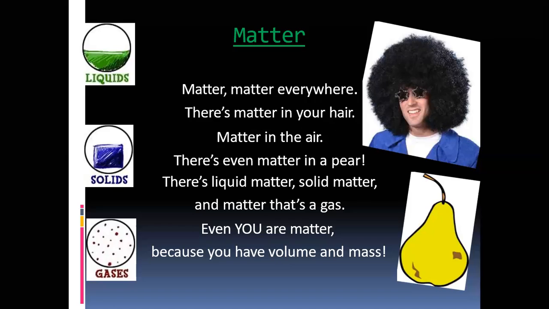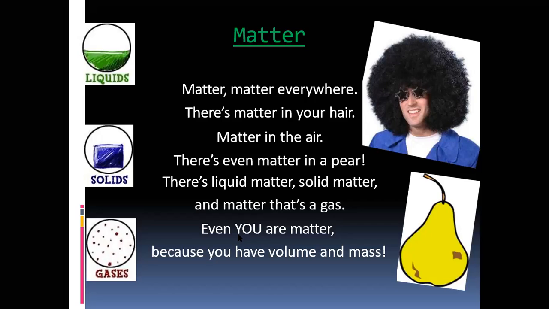That means your hair is also matter. Matter in the ear. That means the ear is also matter because it has certain mass and volume. There is even matter in a pear. Pear is a fruit name. There is liquid matter, solid matter, and matter that's a gas. Matter has three states: solid, liquid, gas.